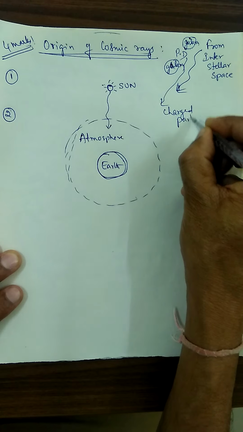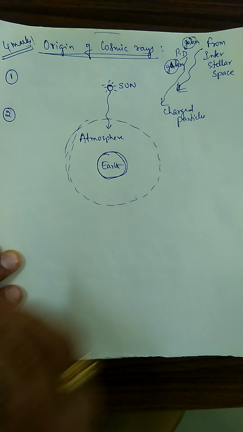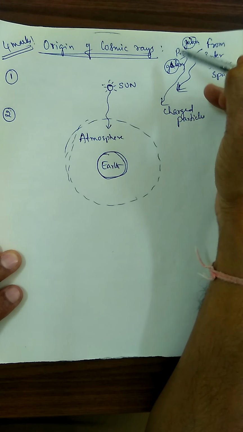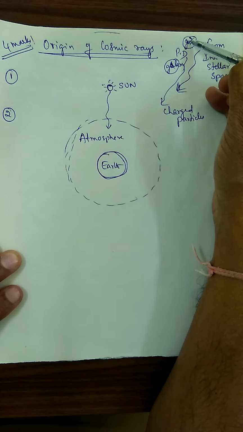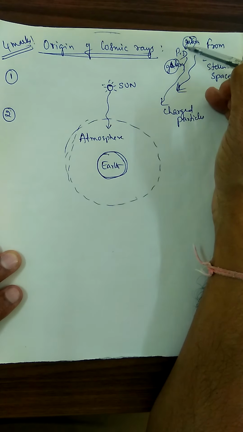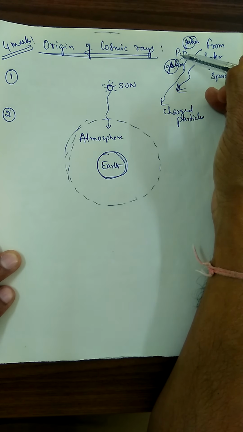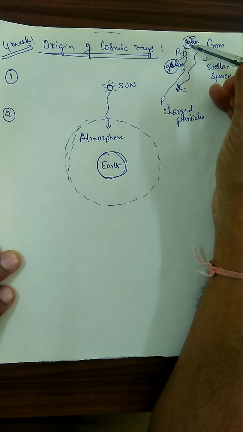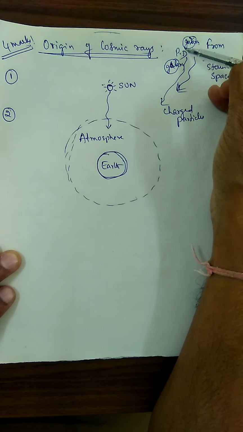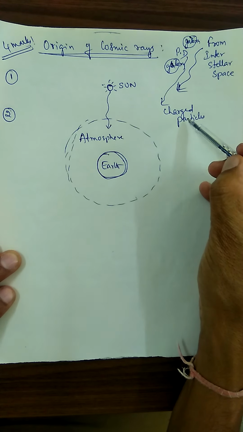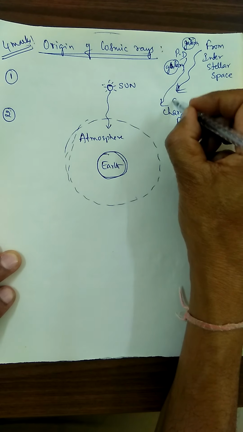Charged particles are coming. Shall I repeat again? Our galaxy is present. Outside our galaxy, between any two galaxies, there is an intergalactic space. Between the intergalactic space, there is a potential difference. Due to that potential difference between the different parts of intergalactic space and the magnetic fields in the space, they generate the charged particles and accelerate them.